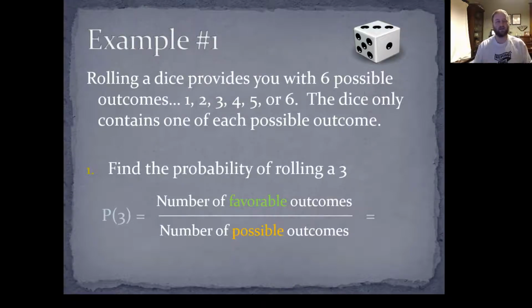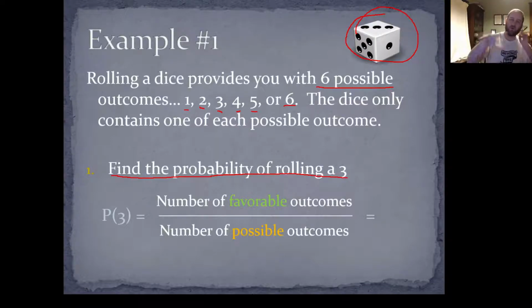All right, so let's look at example number 1. Rolling a dice provides you with 6 possible outcomes. We could get a 1, a 2, a 3, a 4, a 5, or a 6. The dice only contains one of each possible outcome. There's only one 1, one 2, one 3, and so on. What we want is to find the probability of rolling a 3 on the dice. We're just rolling it one time, and I want to know how likely it is that I land on the number 3.